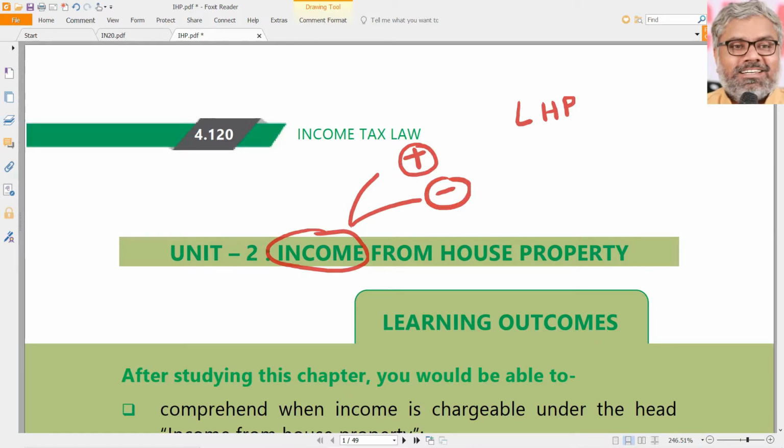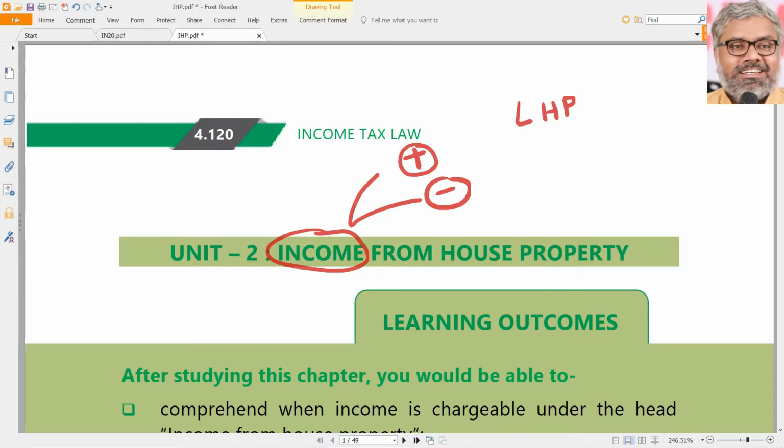And this is applicable to any type of assessee. By the way, not only this head, except the head of salaries, all the heads of incomes are applicable to any type of assessee. There is no restriction. Assessee could be an individual, company, partnership firm, HUF, cooperative society, AOP, BOI, local authority, anybody. Assessee could be anybody. So there is no limitation on the applicability. That is another point to be noted about this head of income. But these are all common things of all the heads of incomes, except salaries.